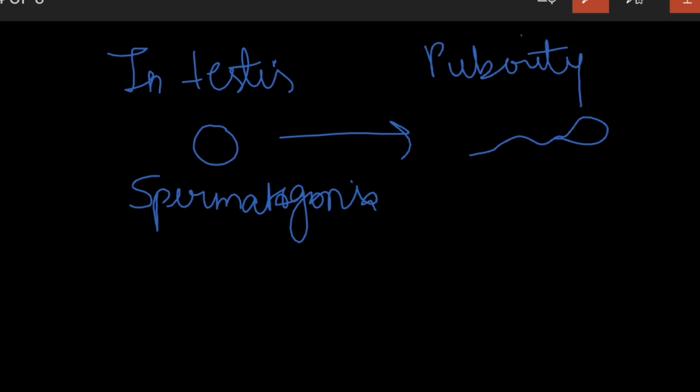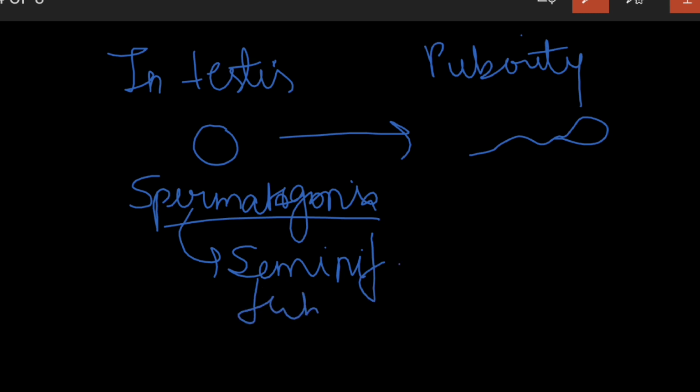These spermatogonia are present inside the walls of the seminiferous tubules, and they multiply by mitotic division and increase in number.